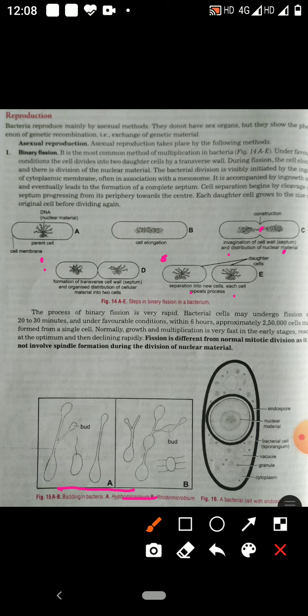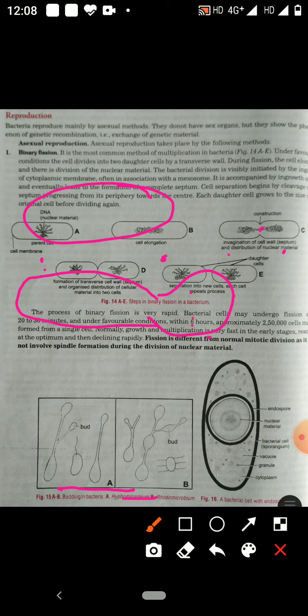This is the normal bacterial cell, and when buds are given out, we observe a structure given out from it. It will grow and ultimately it is separated from the parent cell by constriction. After the separation, now two cells are formed.